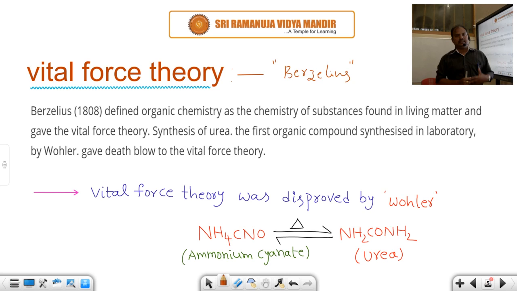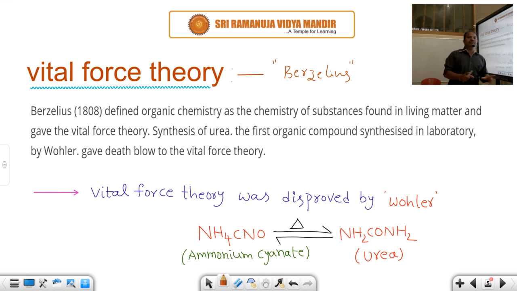Those attraction forces are called vital forces. Due to those vital forces, the organic compounds exist in living things like plants, animals, vegetables and fruits.